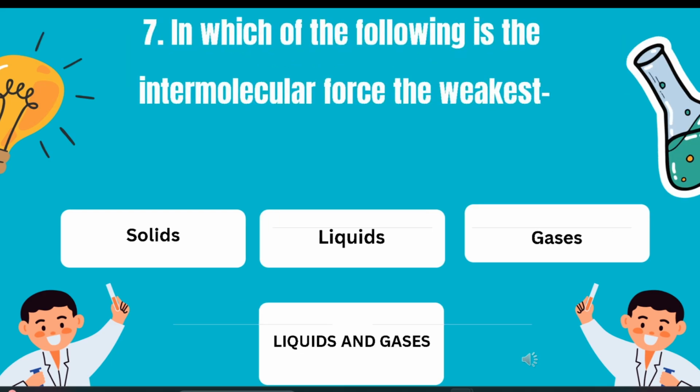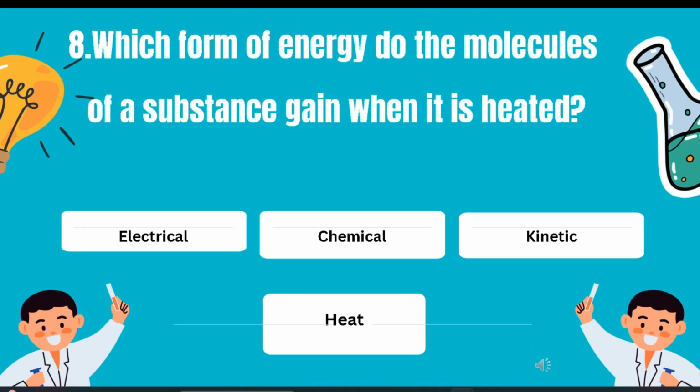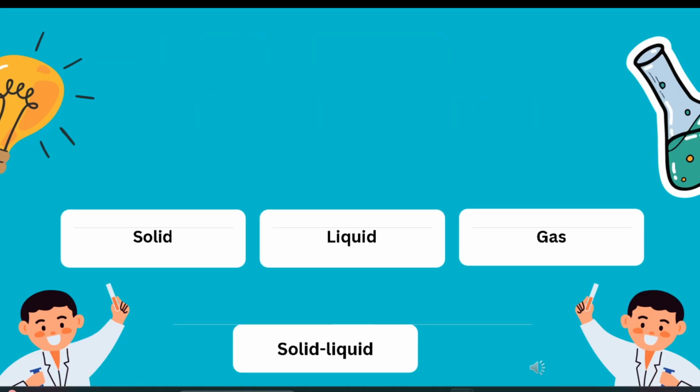In which of the following is the intermolecular force the weakest? Very simple answer. Yes, it is the gases. Moving on to the eighth question. Which form of energy do the molecules of a substance gain when it is heated? So many times we have said this word. Yes, it is kinetic energy.